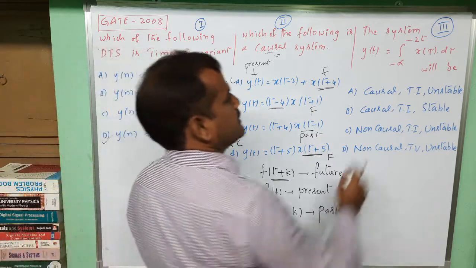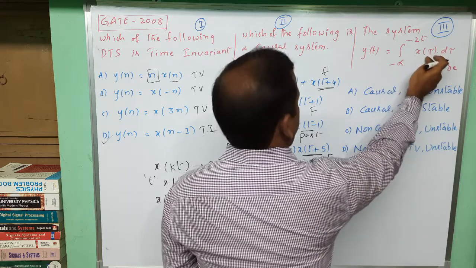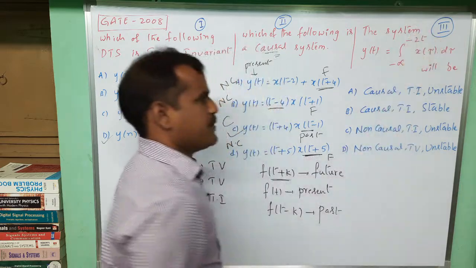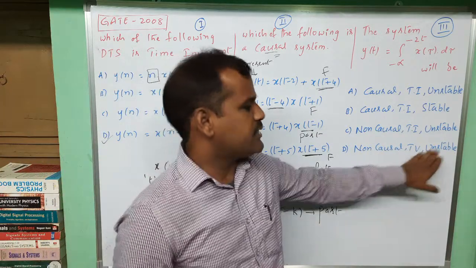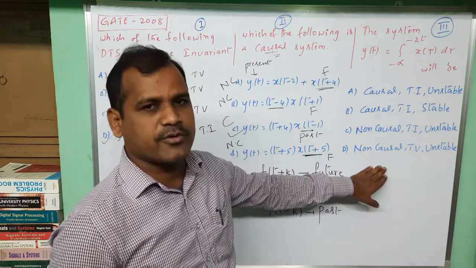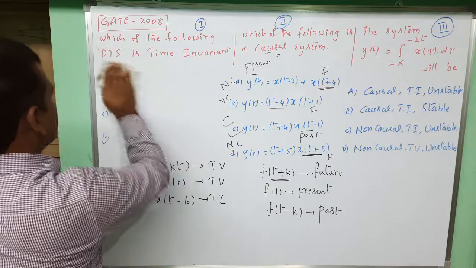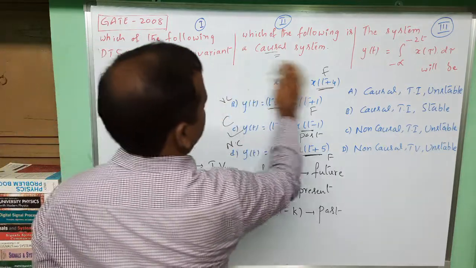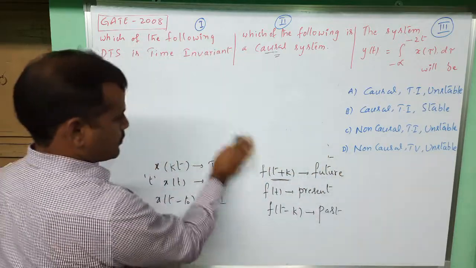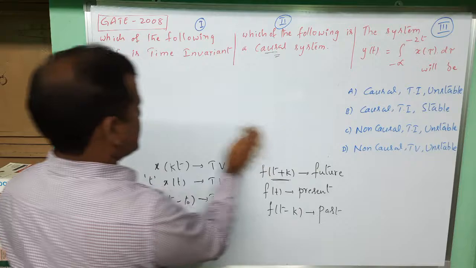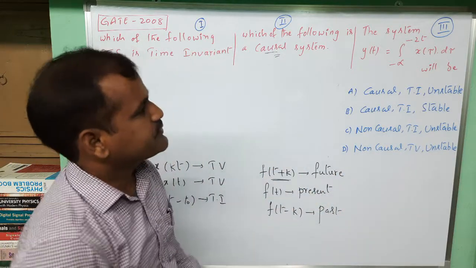Similarly, let us see the system y of t. The third question is the integration of the input signal with minus 2t as the upper limit. For that system, we have to verify the nature with respect to causality, time invariance and stability. Let us verify these three classifications. From our observation points, we can determine causality again here.